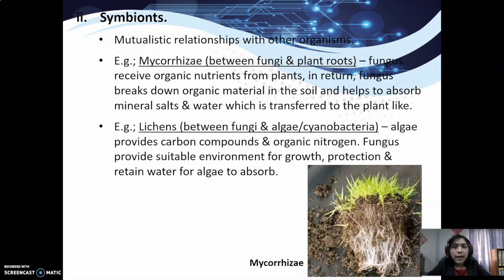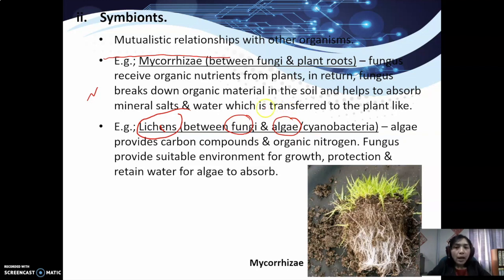The second importance is as symbionts, a kind of mutualistic relationship with other organisms. For example, just now we learned about lichens, which is the relationship between fungi and algae. We mentioned before that both will get the benefits.